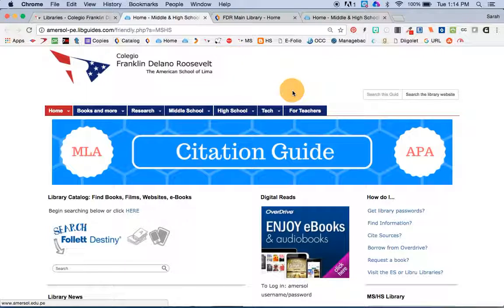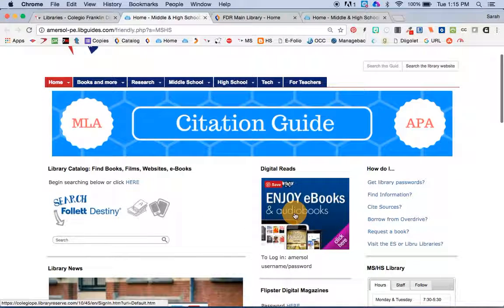Okay, here we are on the library website, and it opens up to the home page, and this is where you will find general information. The first thing you see here is the library catalog. You can search right inside here and it will open up to Destiny Discover. You can click here to start reading Overdrive ebooks or audiobooks. We have a separate lesson about that.